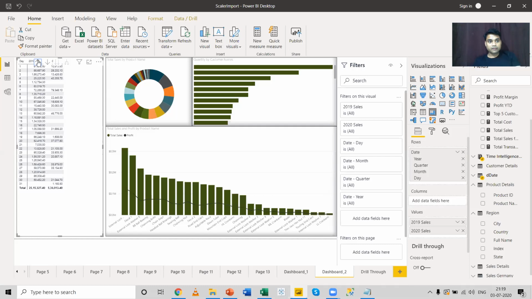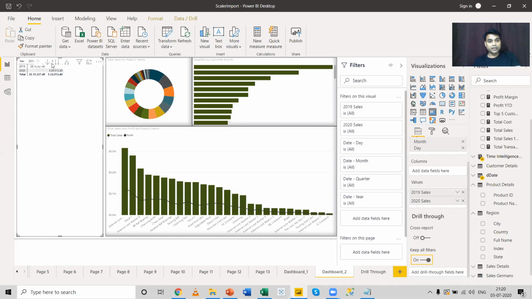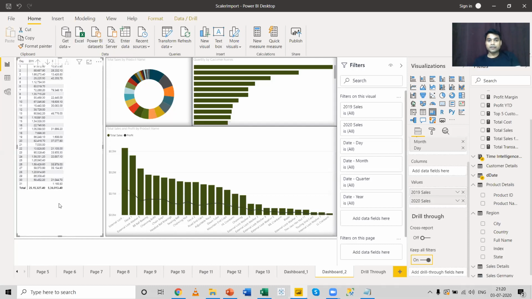If you click on this downward or upward arrow, you can see you're going back from month to quarter and through years. Now, if you click on this downward arrow, you can again drill down to quarters, months, and days in terms of 2019 and 2020 sales. Now, what if I want this kind of hierarchy or this kind of drill down at a visual level? Let me show you how.